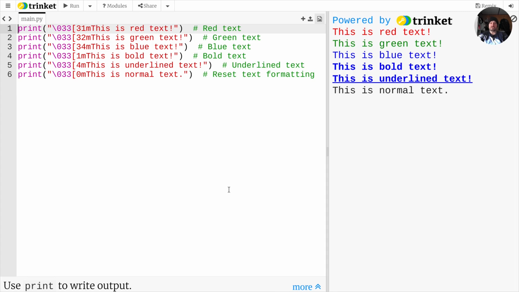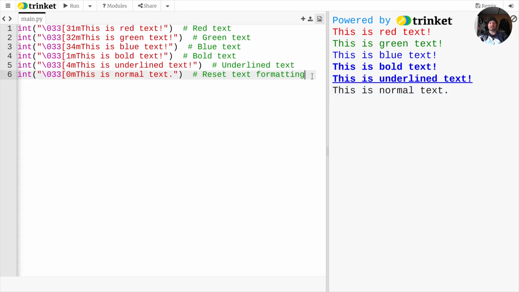All right, so I just wanted to show you this pretty neat technique. By putting specific types of character codes, you can actually adjust what the print statement looks like. Now, this will not work on every single system, but it works on most of the ones that I have tried. So you can kind of create different types of text that can show up as green or red or blue or bold or underline, and you can also snap it back to that good old normal system as well.